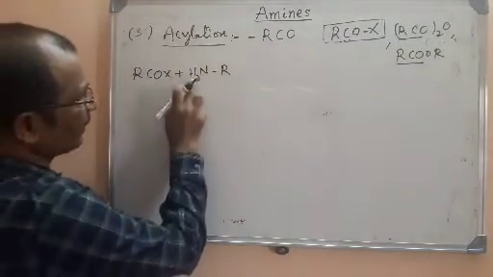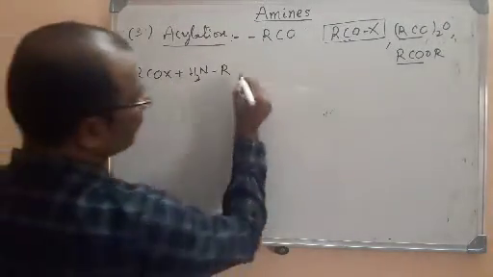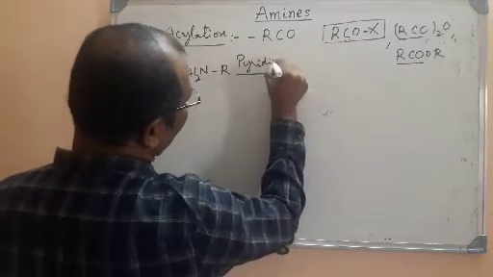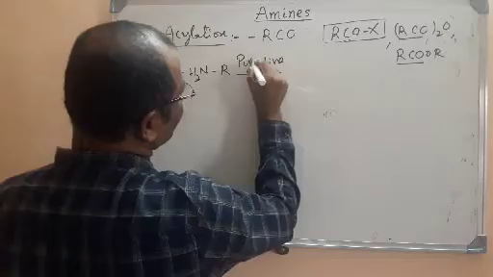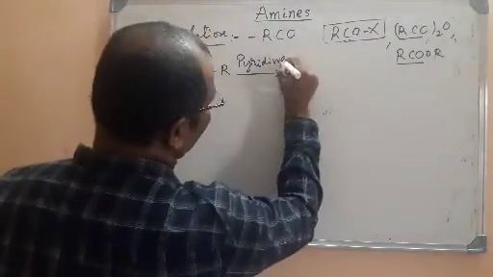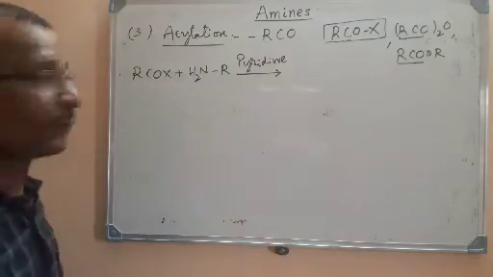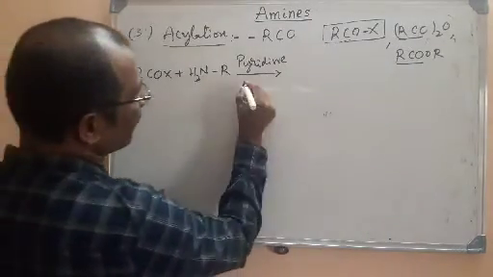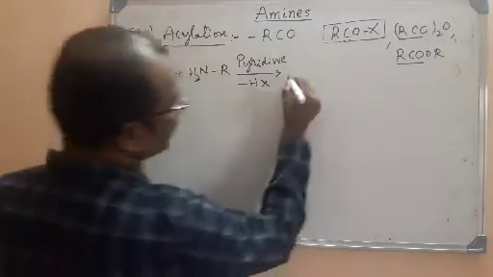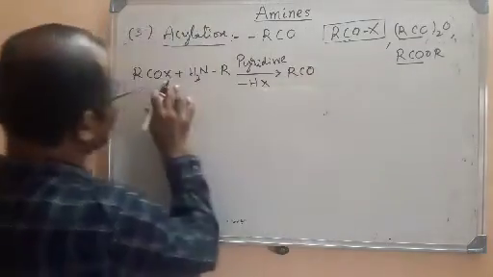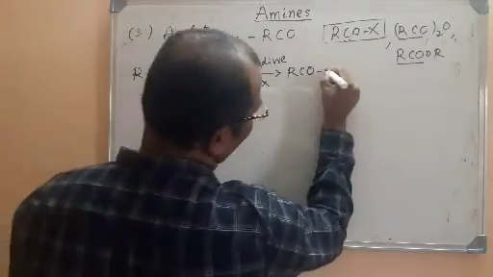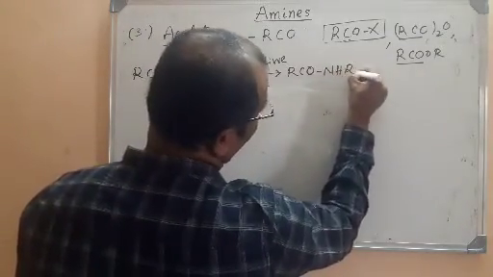Now one H and X will be removed. Actually this reaction is carried out with a base like pyridine. Pyridine is the base that we are using in this reaction. I will tell you why pyridine is useful. So H and X will be removed as HX. Now what is remaining here? RCO is remaining as X is removed. Here one H is removed, so NH will be remaining. So RCONHR.